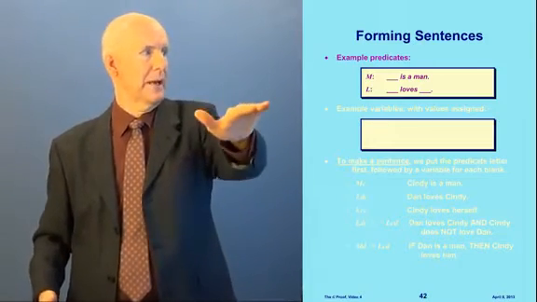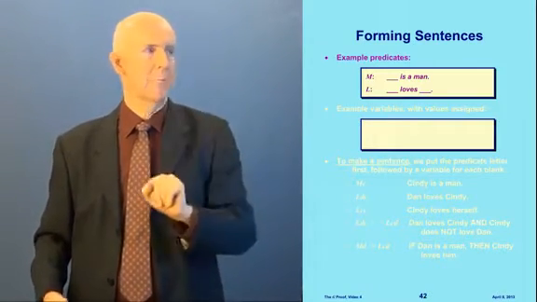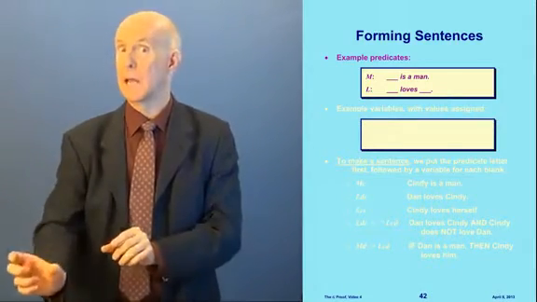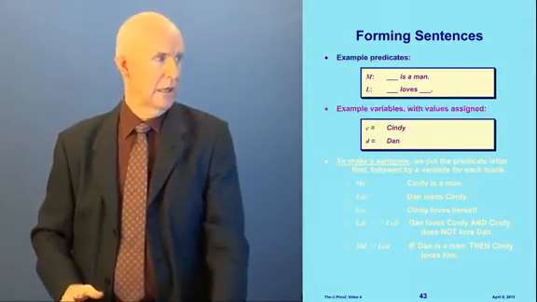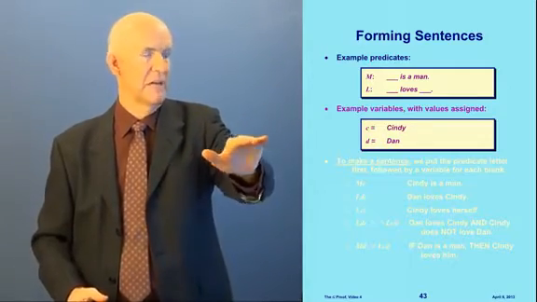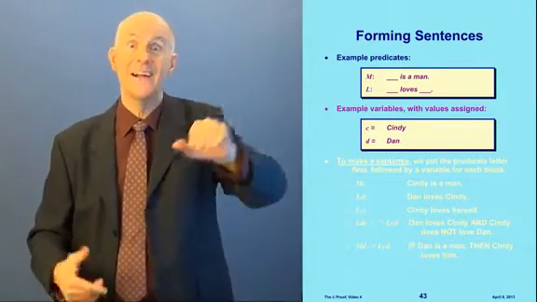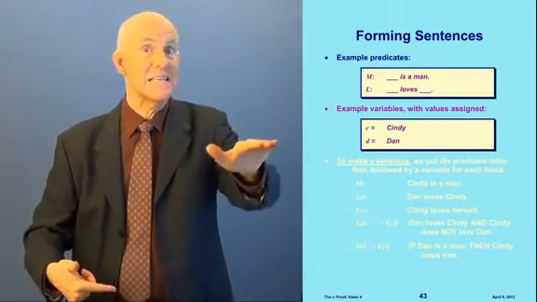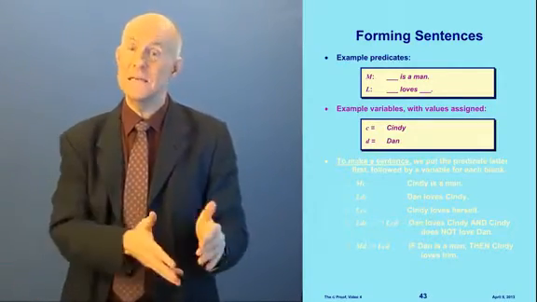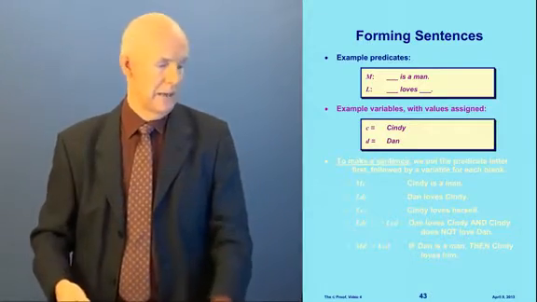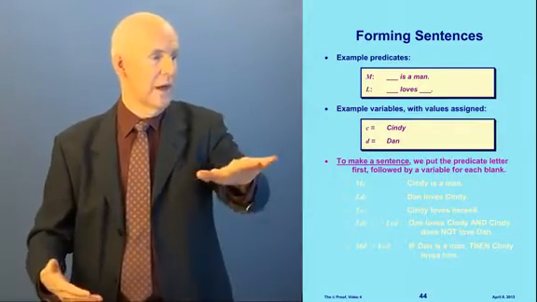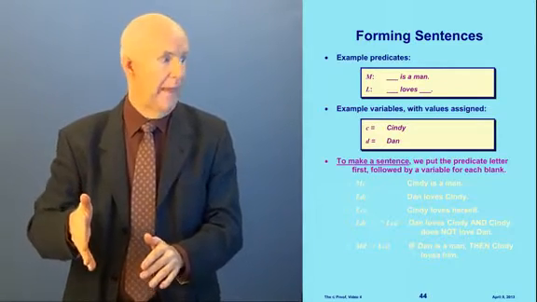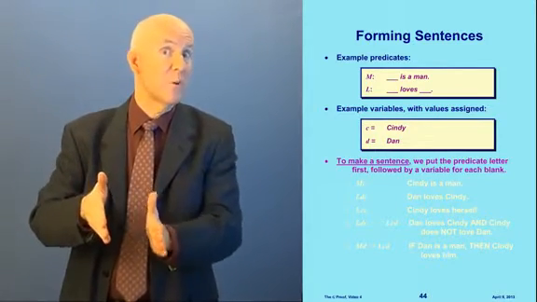Okay, here's a couple of predicates. A capital M means blank is a man. A capital L means blank loves blank. Okay, so now here's some variables. Now see, the M and the L are capital letters. Here the variables are lowercase letters, c and d. So c is going to mean Cindy and d is going to mean Dan. Now to make whole sentences, we put the predicate letter first, and then we follow it by one variable for each blank.